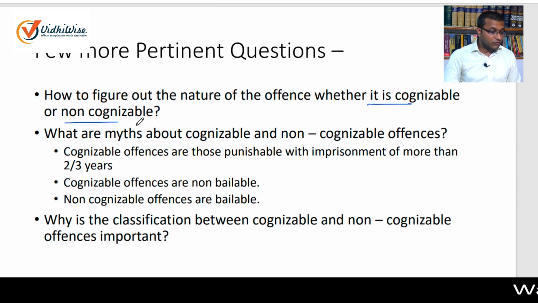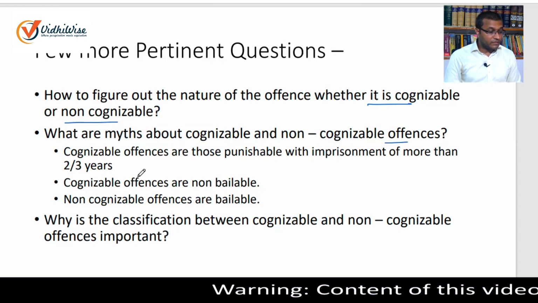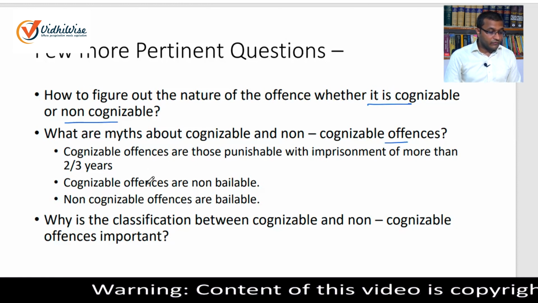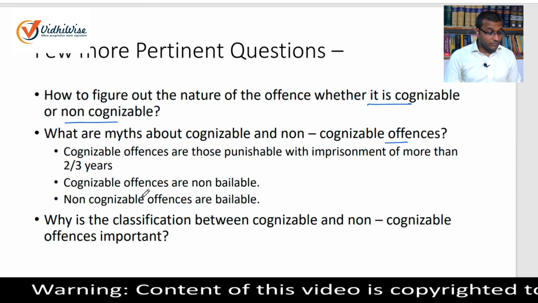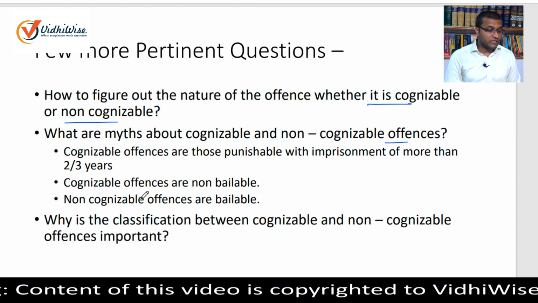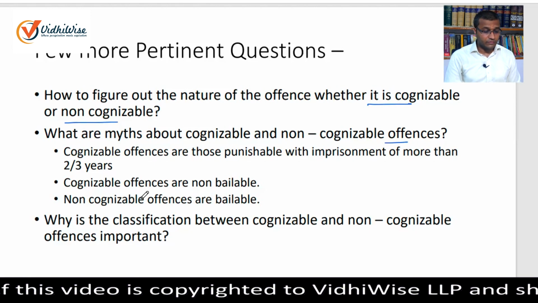Number 2, what are the myths about cognizable and non-cognizable offences? That is, cognizable offences are those offences punishable with imprisonment of more than 2 or 3 years, or cognizable offences are non-bailable, and non-cognizable offences are bailable. And number 3, why is the classification between cognizable and non-cognizable offences important? We will take up these questions one by one.